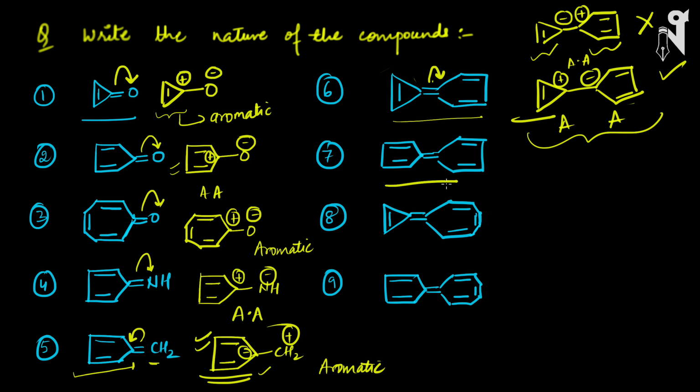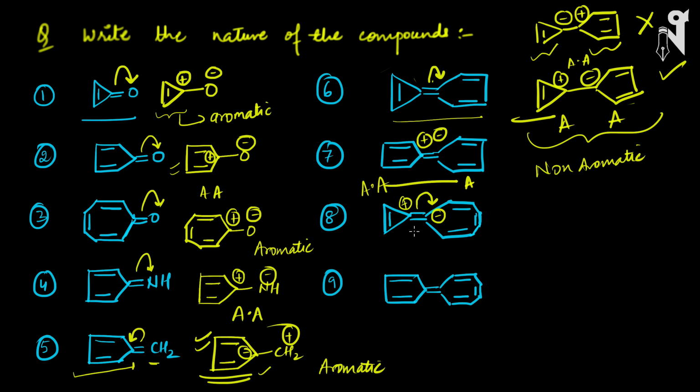Now here, look at it. What's happening here? When the bond split happens, both the rings are symmetric. So one will get positive, one will get negative charge. One positive, one negative. One will be aromatic, one will be anti-aromatic, and another will be aromatic. So overall the system will be non-aromatic. Next compound we have is this. Now how the bond split will happen? If it happens this way, this will gain a positive charge and this will gain a negative charge, right?